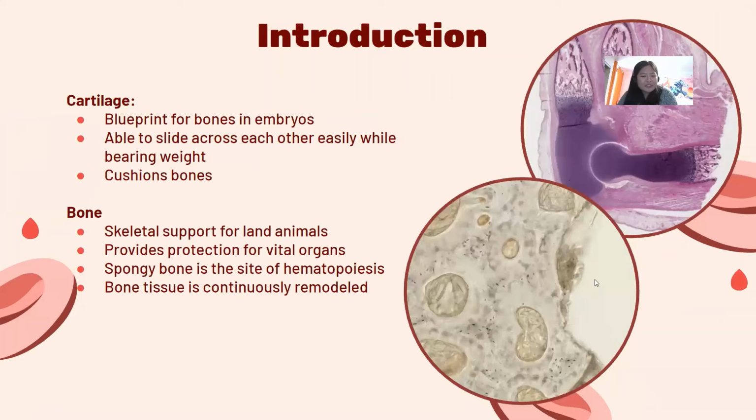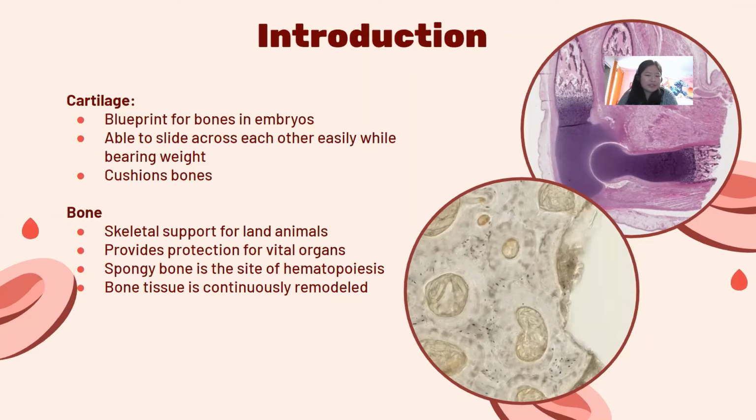So, cartilage serves as the embryonic blueprint for bones. Cartilage is laid down first and will form into bone through a process called perichondral ossification. Cartilage also forms joints because it is able to slide across each other easily while bearing weight, and acts as a cushion for bones due to its limited compressibility.